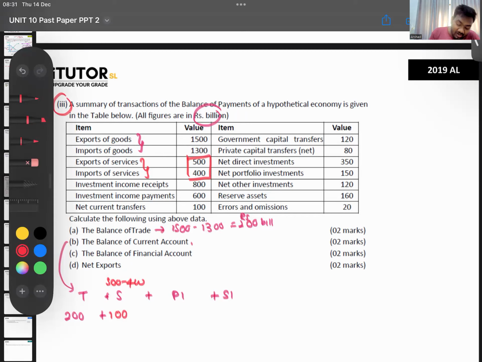Then primary income, what do we have? Primary income, we have rent, wages, interest, profits, dividends. Now here, investment income. So investment income means interest income or maybe dividends. Okay. There is that. Current transfer, no. Capital transfer, no. Yeah, that's it. So your primary income is then receipts 800, payments 600. So your primary income is a 200.